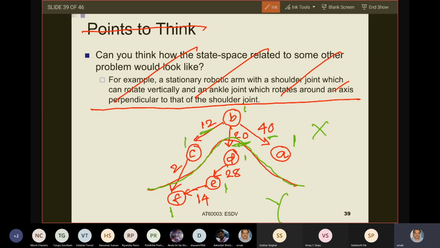Your reduction is by 20, increase is by 40. What happens if you take C to the other side? Your reduction is by 2, your increase is by 12. What happens if you take D to the other side? Your reduction is by 20, but your increase is by 28. Right? What happens if you take E to the other side? There is no reduction, increase is by 28 plus 14. What happens if you take F to the other side? Your reduction is by 2, but your increase is by 14.